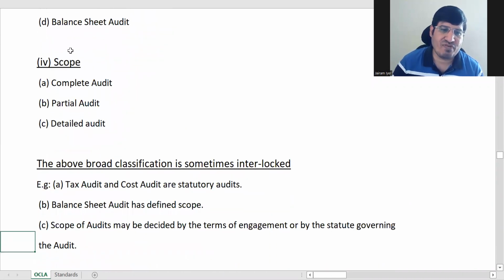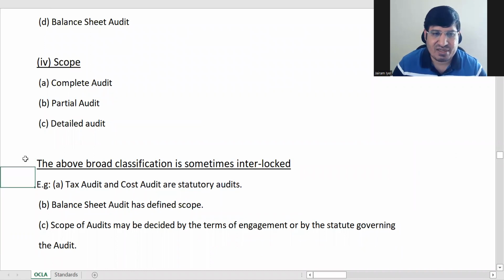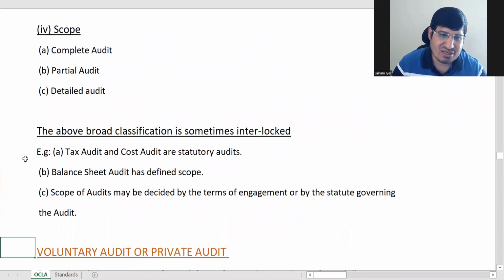Now scope of audit is complete, partial and detailed audit. So you have got either complete audit, or you will do partial audit where you audit only a part of the organization, or you will have detailed audit. But normally you won't use sample checking, you will be checking in detail all transactions. Okay, so chalo ye ho gaya.